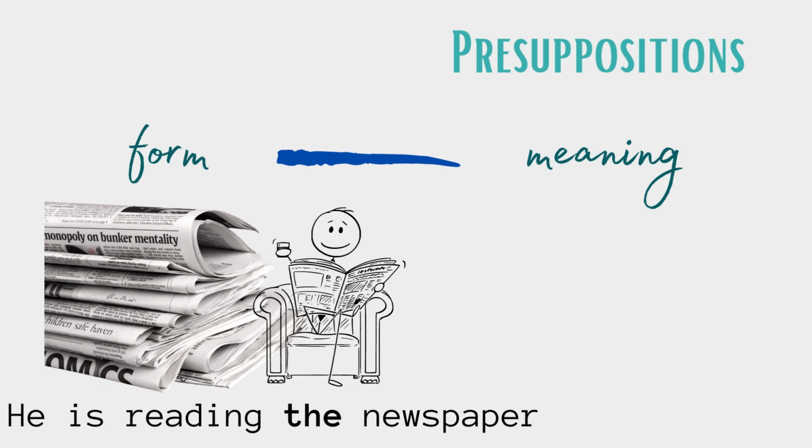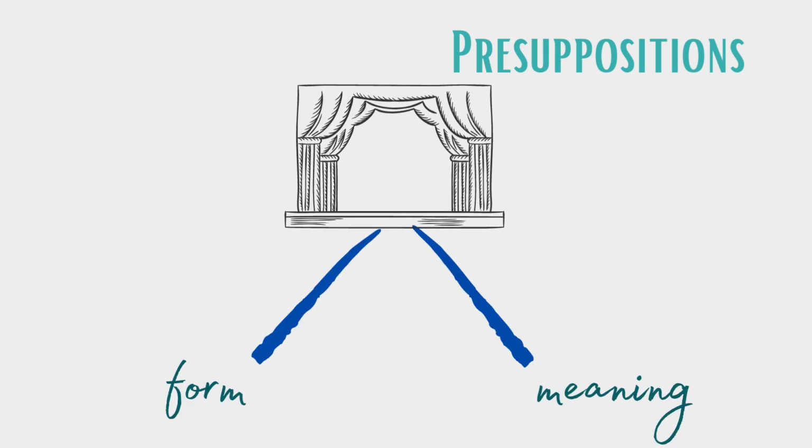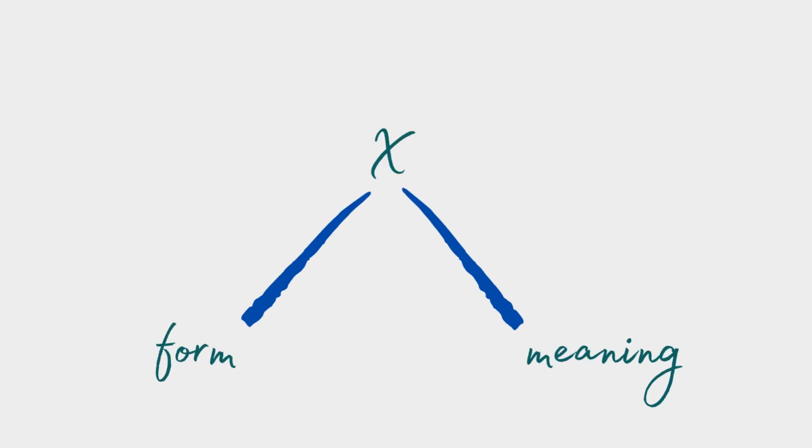So, uniqueness cannot simply be read off the word the itself. It depends on the common ground. So, in this case, the relation between the form and the meaning is mediated by the common ground. So, it seems like the relation between form and meaning is always mediated by something.